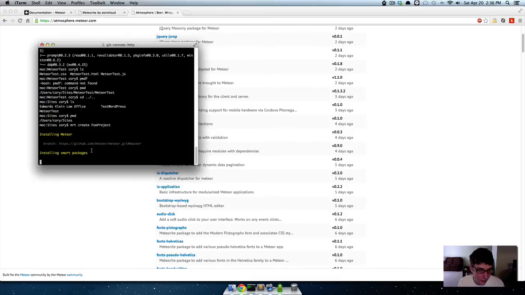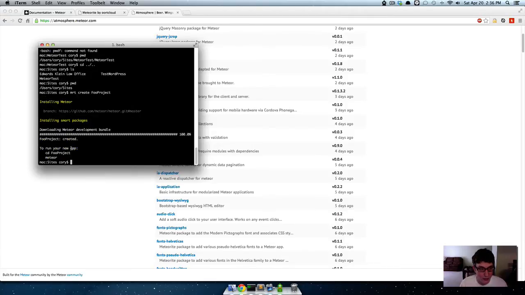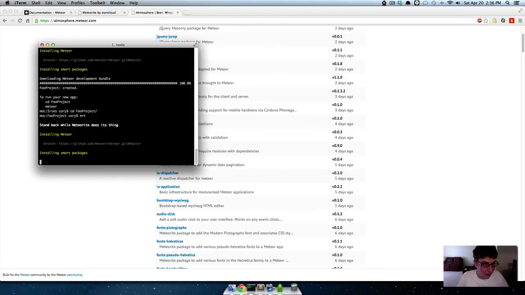And then it takes a while to install smart packages the first time through. And anytime you add a package, it takes a while for it to be updated and installed the first time through. But after that, it starts very fast. So for instance, right now it's downloading Meteor itself. Okay, so if we now cd into our foo project, and we don't type meteor, we type mrt.